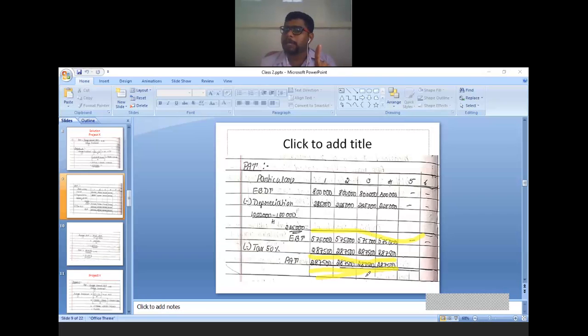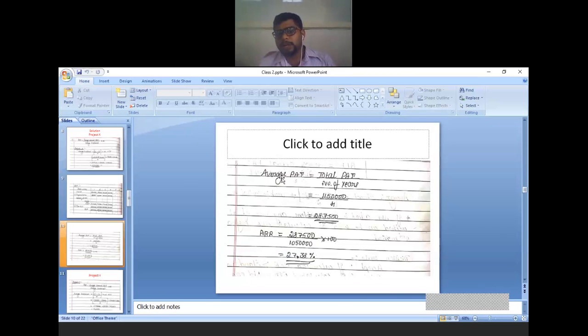But see the formula carefully. We don't want PAT, we need average PAT. What do you mean by average PAT? You have to add all the years' PAT, that is profit after tax, divided by the number of years. If you do that, you will get average PAT. So we have calculated PAT. In the next slide, you calculate the average PAT.